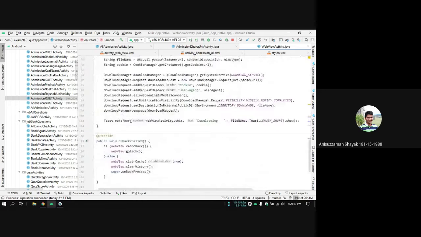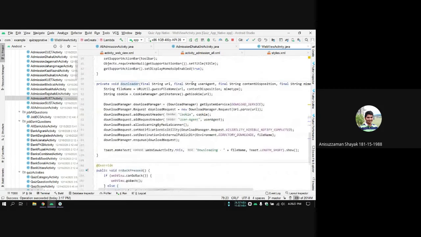So now let's see what is in the downloader. Inside the downloader, I have declared two strings for file name and cookie. Cookie is important. So I have declared a download manager. Download manager will get the system service for download service, because we are not going to build a completely new download manager. The Android system already provides us the system download service.